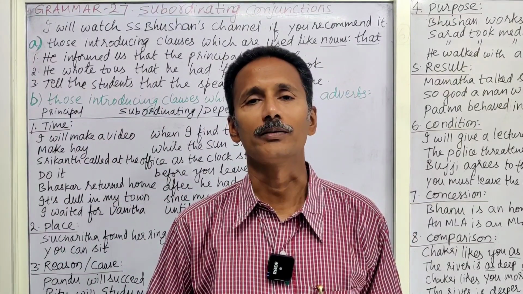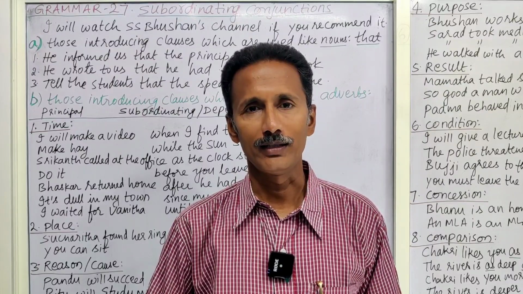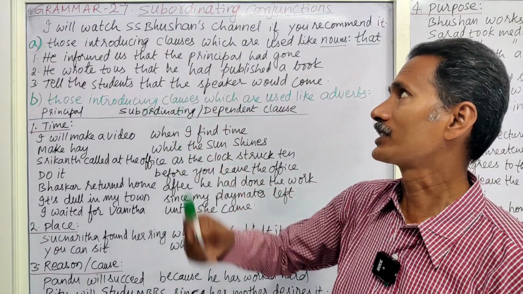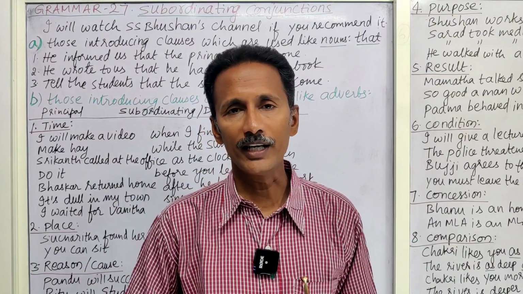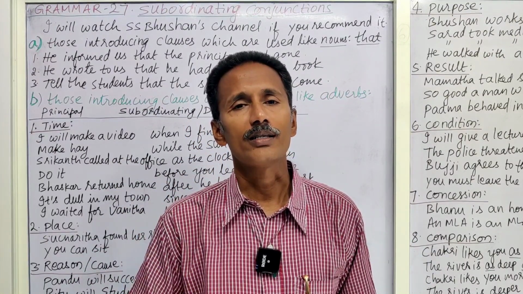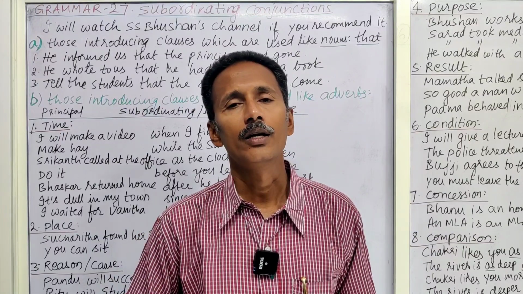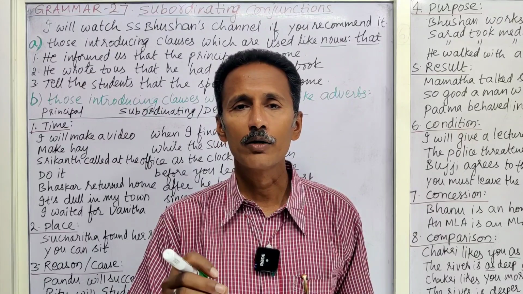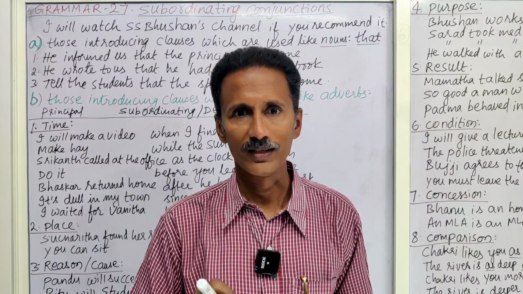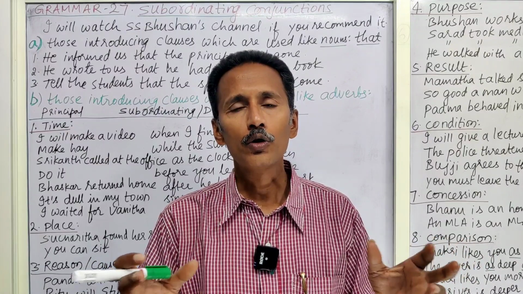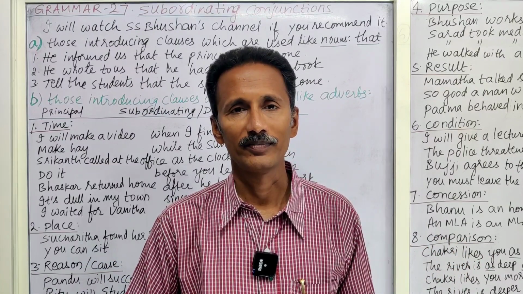I am SS Bhushan. Today we shall deal with conjunctions, that is grammar lesson 27. In my earlier class, that is in grammar class 26, we learned coordinating conjunctions. What is meant by a coordinating conjunction? A conjunction that is used to join two clauses of equal rank.